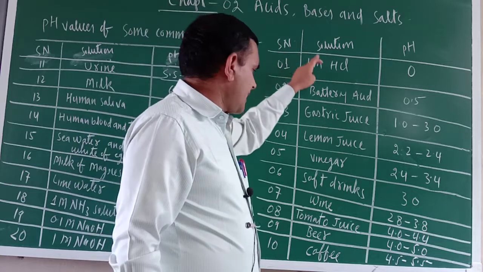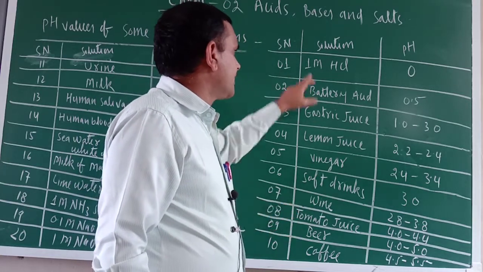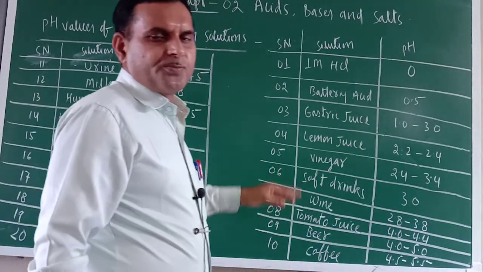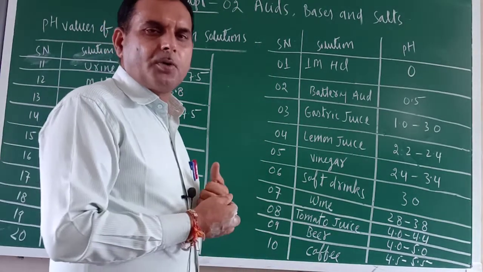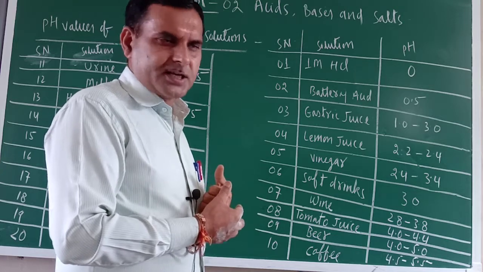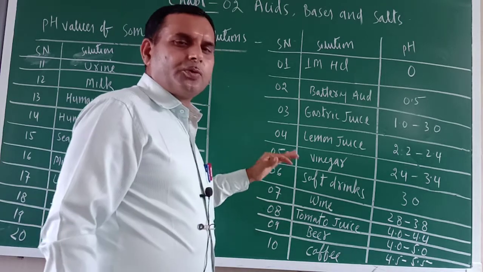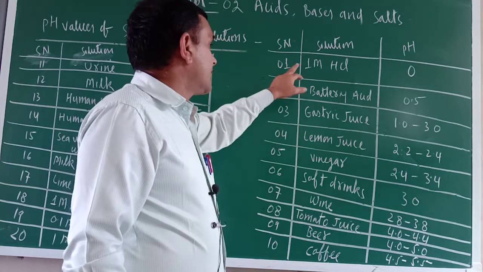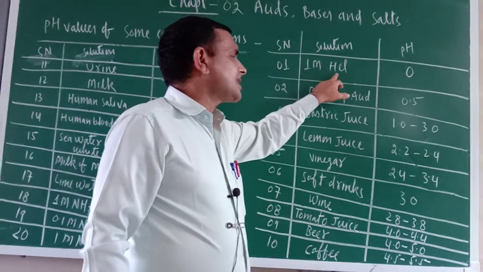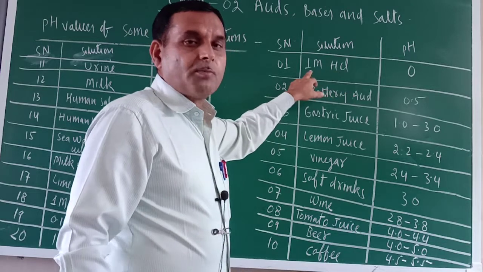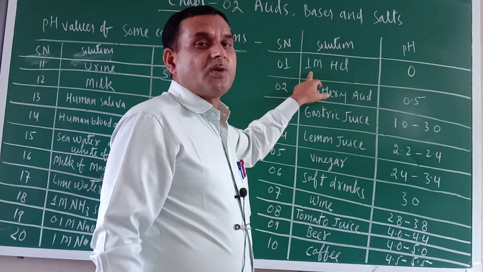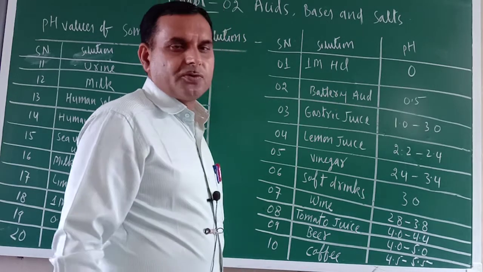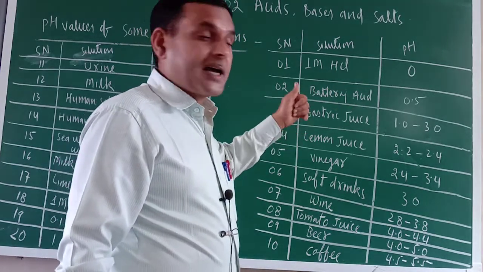On one side in this tabular form I have written the solution name, and on the other side the pH. So note down, these pHs are important. Sometimes they are asked in the exam also, and you will come to know the nature of these solutions. The first one is 1M HCl. Molar concentration is 1, and HCl is an acid, and its pH is 0. So it is strongly acidic.